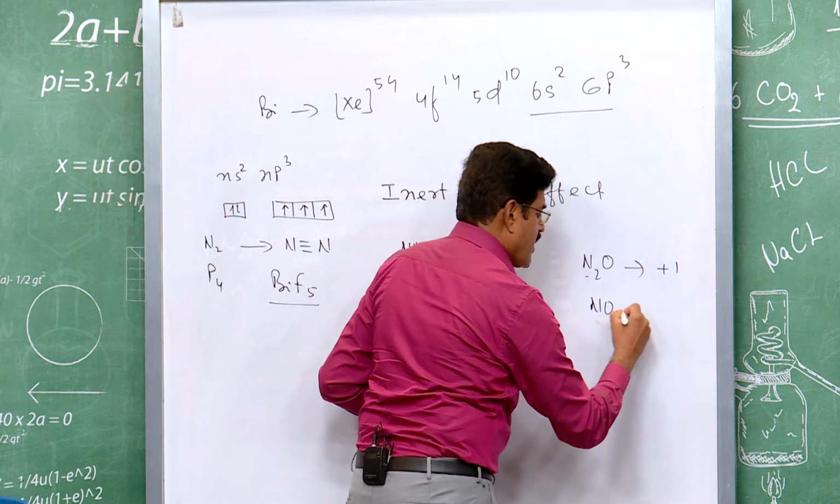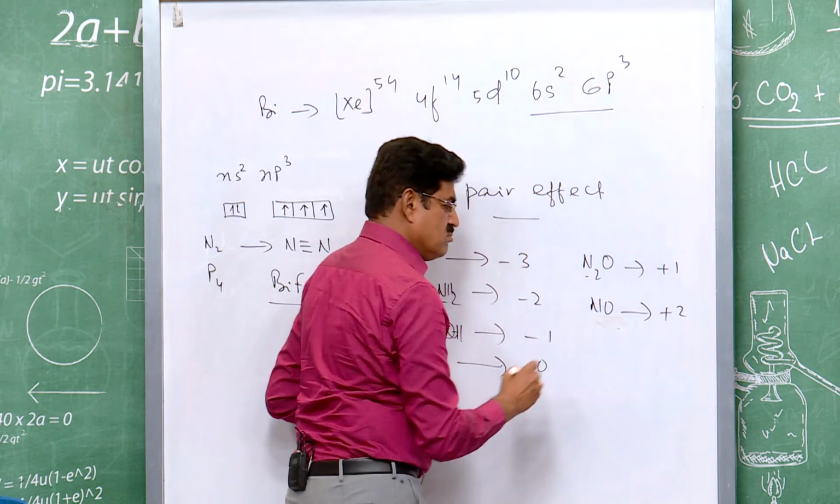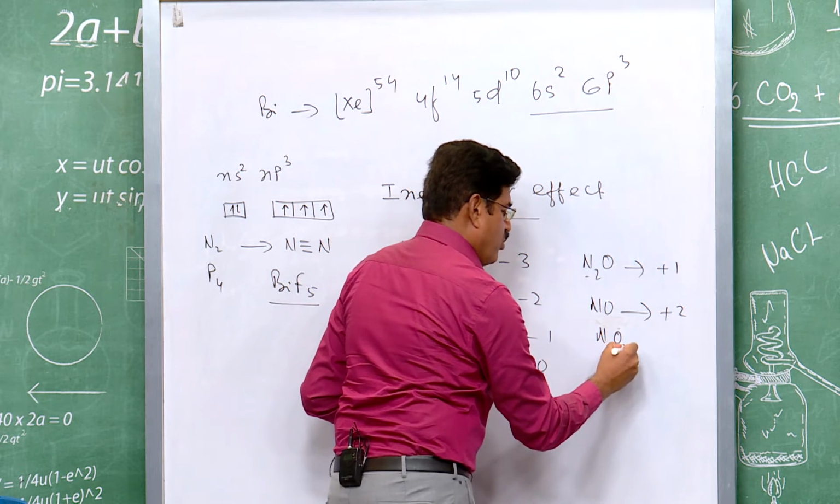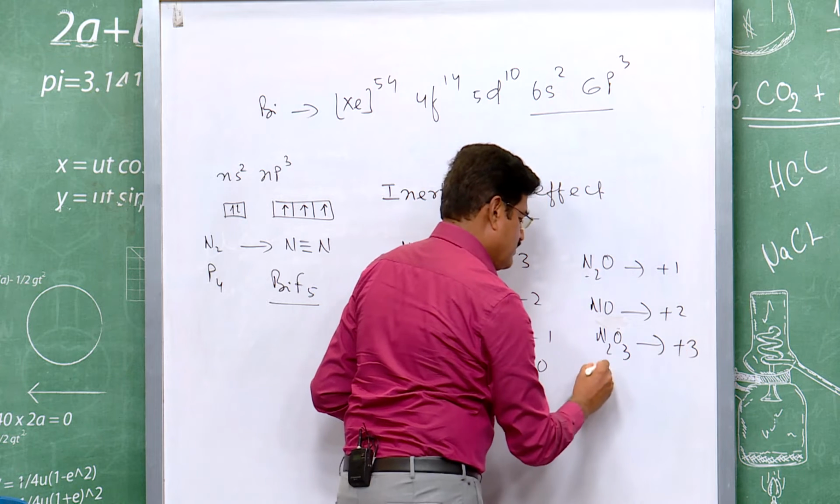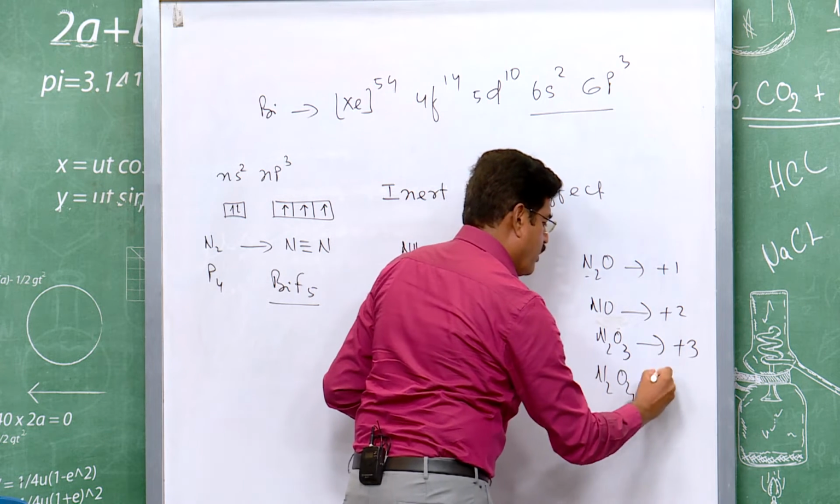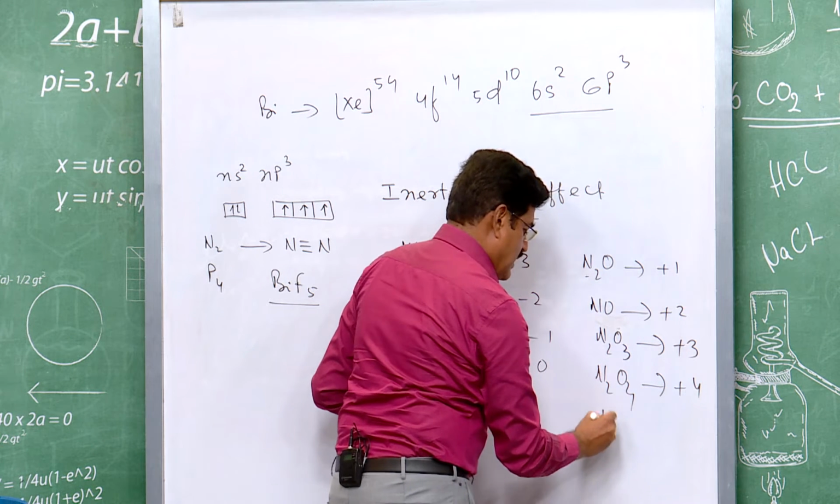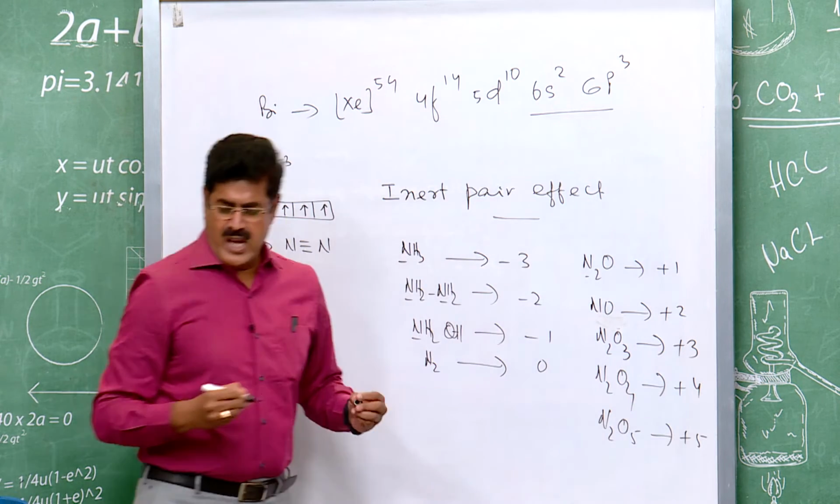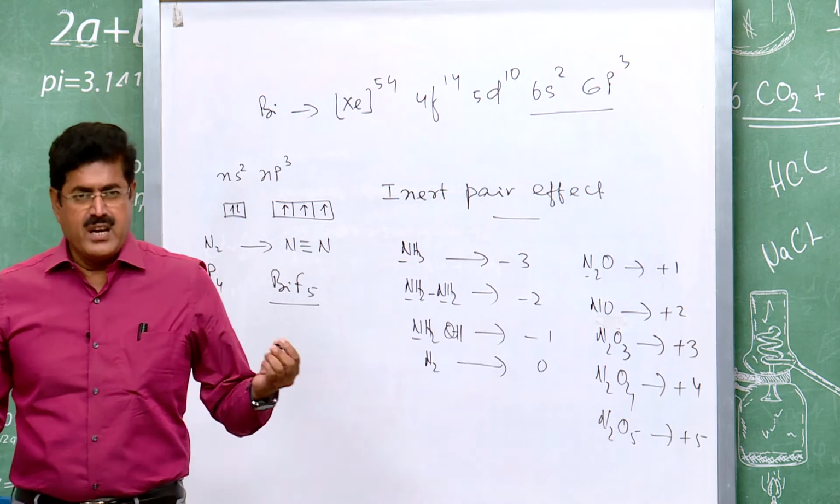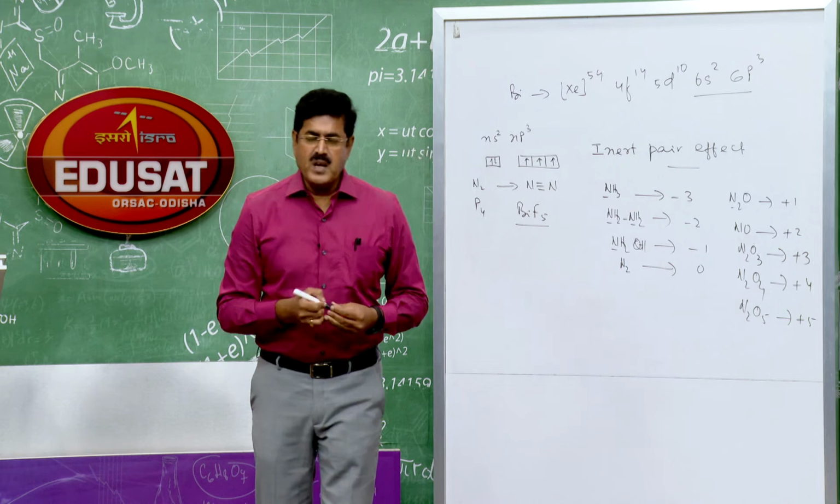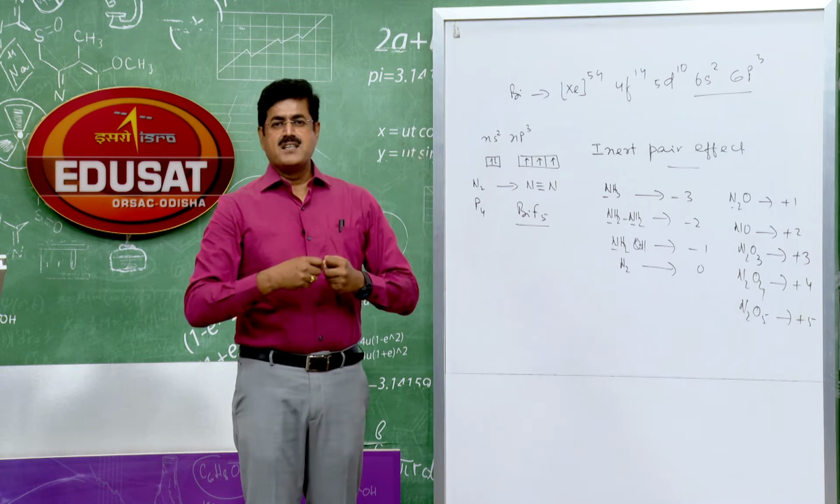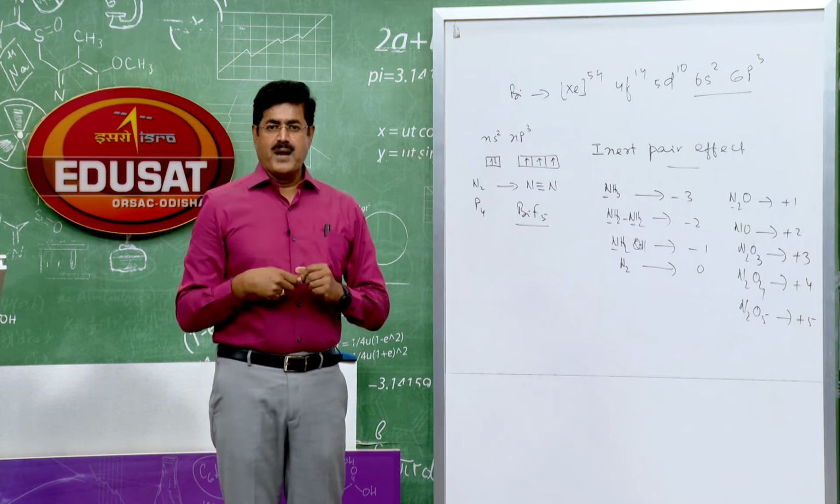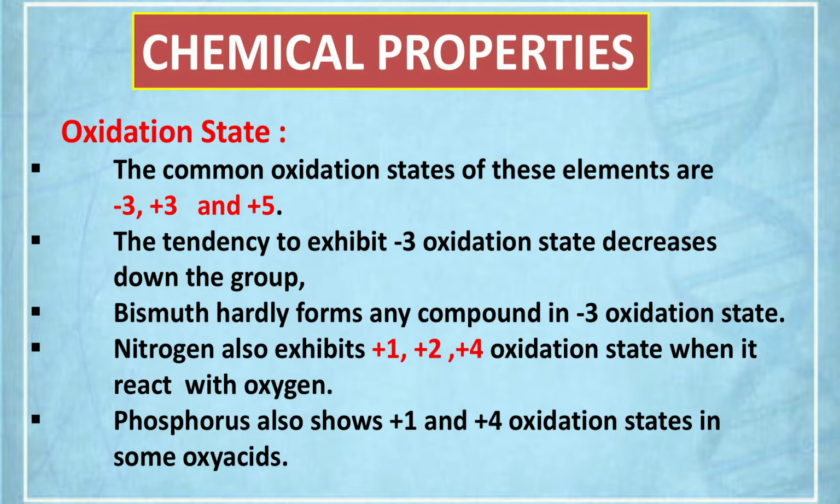NO, it is +2. N2O3 +3, N2O4 +4 and N2O5 +5. All the oxidation states of nitrogen are possible, but the common oxidation states of these group elements are -3, +3 and +5. Phosphorus also shows +1 and +4 oxidation states.